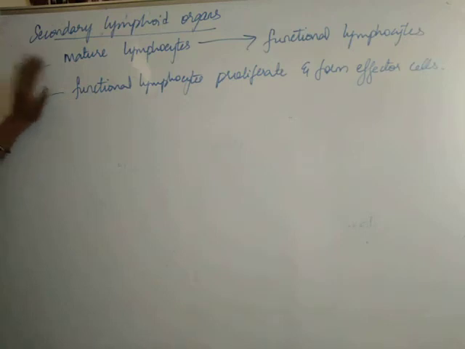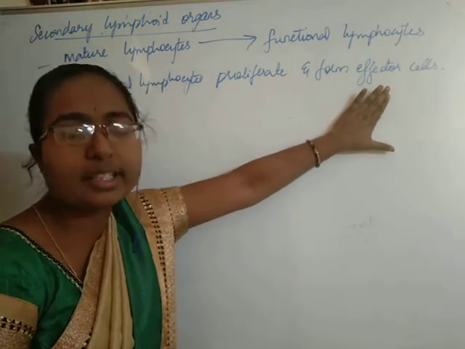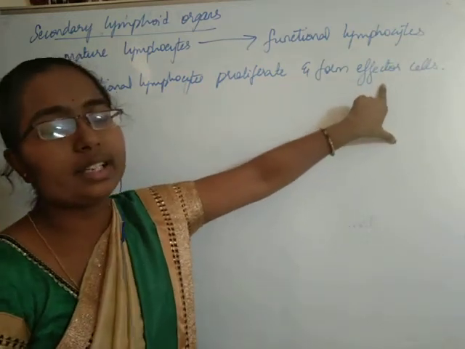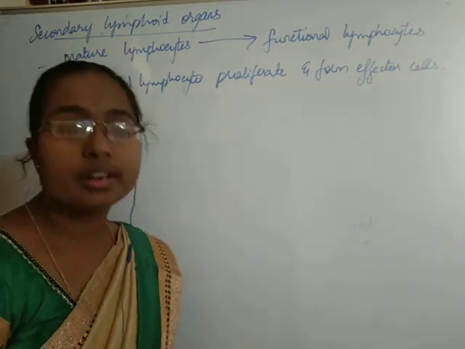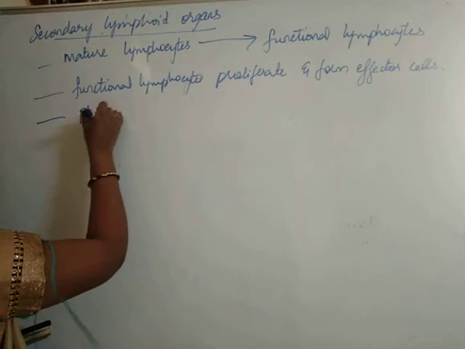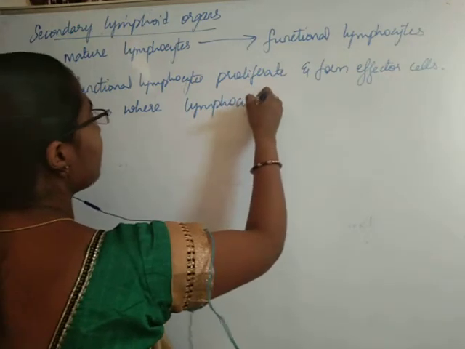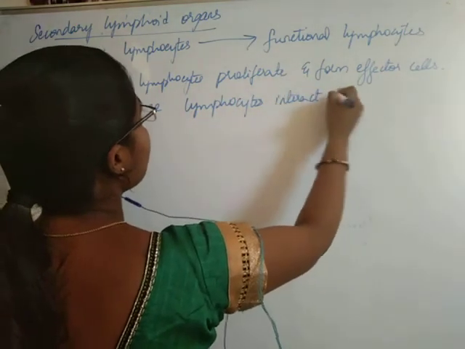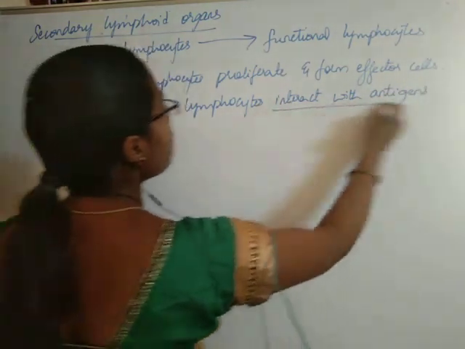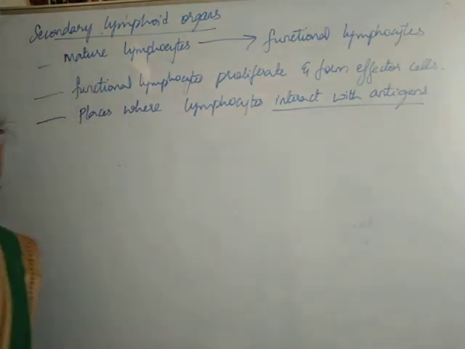These are the places where functional lymphocytes proliferate and form the effector cells. Effector cells are those cells which give the effect of the immune response, okay. And the secondary lymphoid organs are the places where the lymphocytes interact with antigens. These are the places where the lymphocytes interact with the antigens, okay.